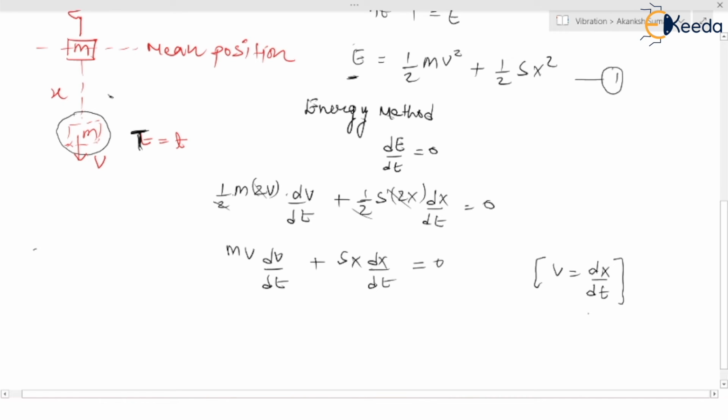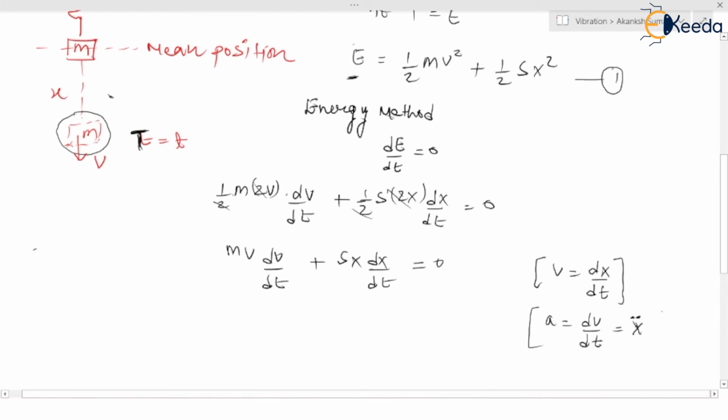And what is the acceleration? a is equal to dv upon dt. So how can you write acceleration as x double dot? x double dot means differentiation of displacement twice, which represents the acceleration.